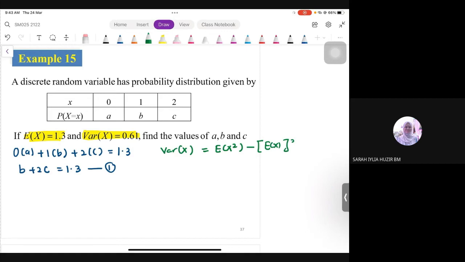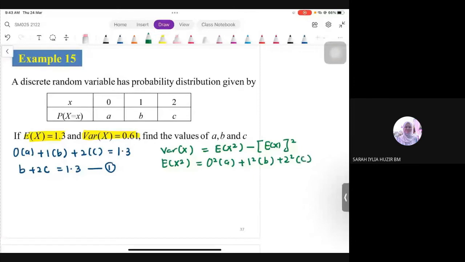Okay, EX squared kita tak ada kan? Itu yang kita kena cari dulu. Dia tedious sikit lah kat sini. EX squared apa dia? X kena squared darab probability. So we have 0 squared times A plus 1 squared times B plus 2 squared times C. So finally our EX squared is B plus 4C. Itu baru EX squared, belum lagi variance, kita masuk dah dalam formula.